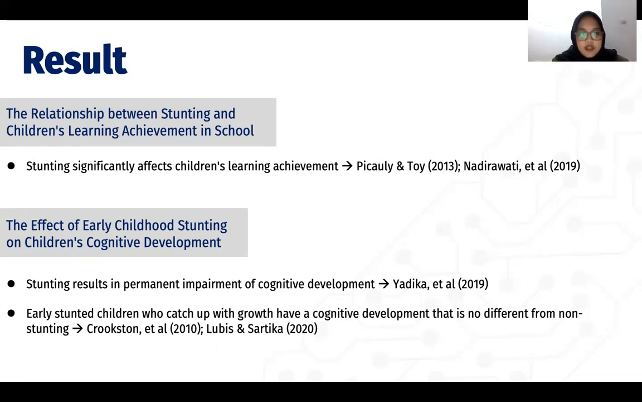For the effect of early childhood stunting on children's cognitive development, the first opinion is that stunting results in permanent impairment of cognitive development, based on Yadika et al. And the second opinion is that early stunted children who catch up with growth have cognitive development that is no different from non-stunted children, based on Crookstone et al. and Lubis and Sartika.